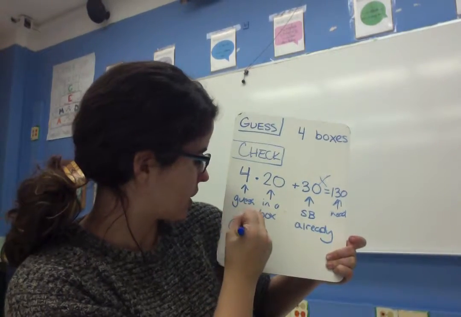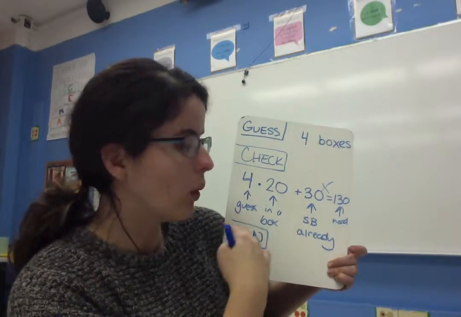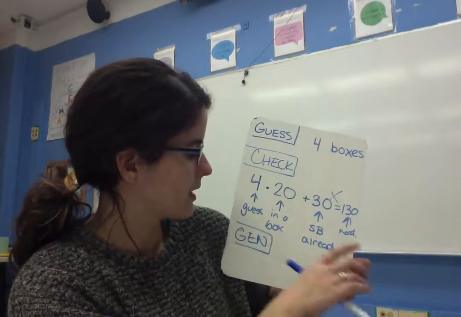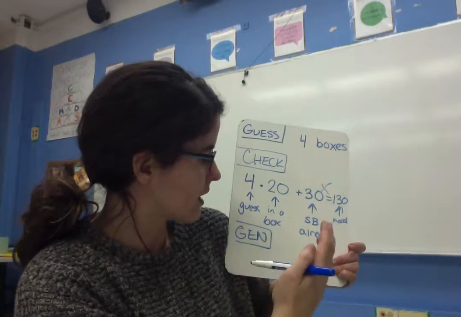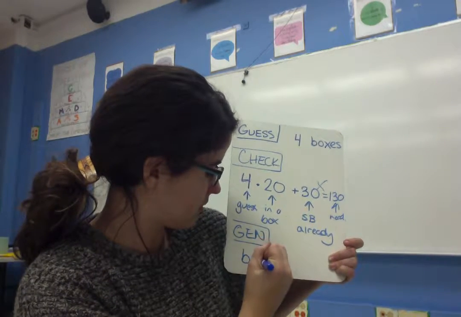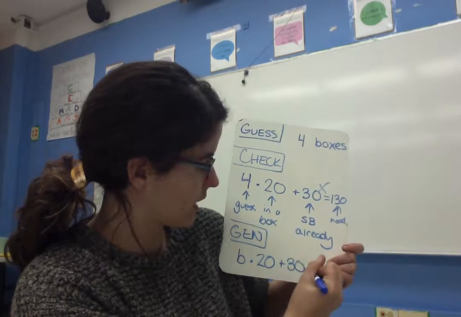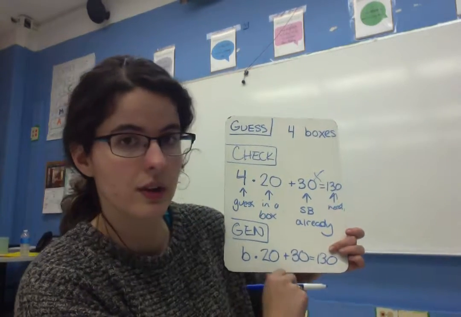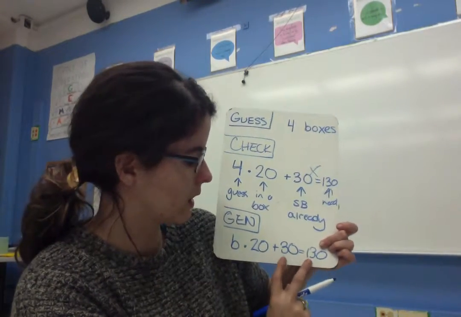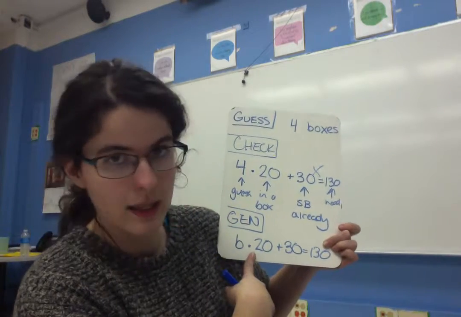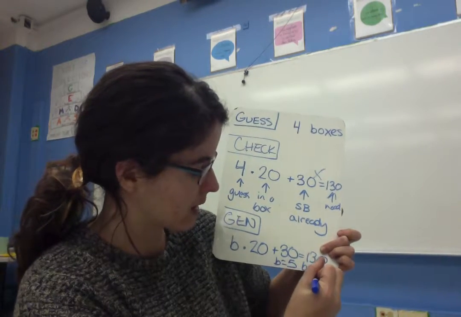Because now, if I'm going to generalize, I can look at this, and like with the previous problem, the only thing that's going to be changing, as I guess, is the number of boxes. So I could say that my number of boxes could be B. Still going to have 20 in a box, still have 30 extra, still need 130. If I solved this, take 30 away from each side, I'm going to have 100 on this side, and then divide by 20, I'm going to have that B would have to be 5. So she would have to have 5 boxes.